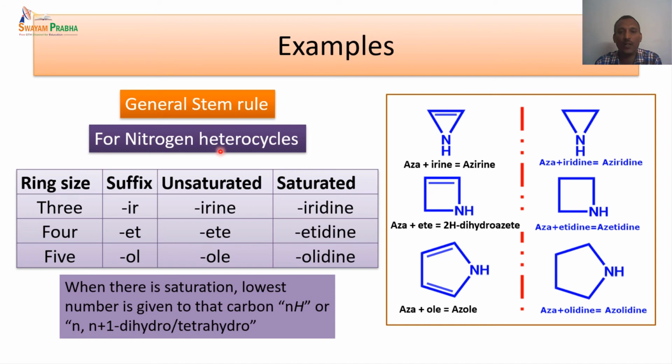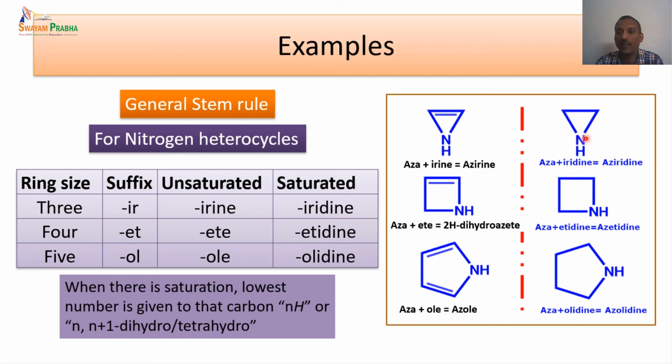And when we go to nitrogen heterocycles, the rule is very similar to what we have seen. The only difference is the ending that keeps changing for nitrogen and non-nitrogen heterocycles. So nitrogen is given as aza, and IR is for 3-membered. INE is the ending for the 3-membered unsaturated system. So aza plus irine, azirine. The A is dropped when we write the name. In the same way, if it is a saturated one, instead of INE, it is IDINE.